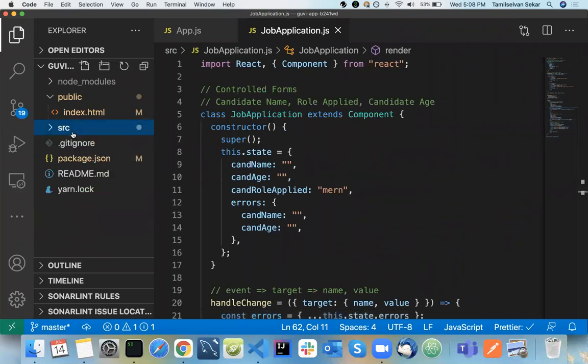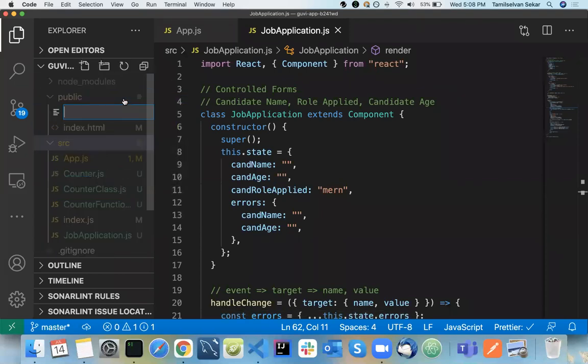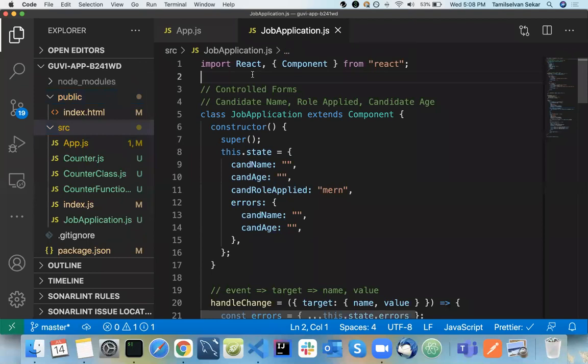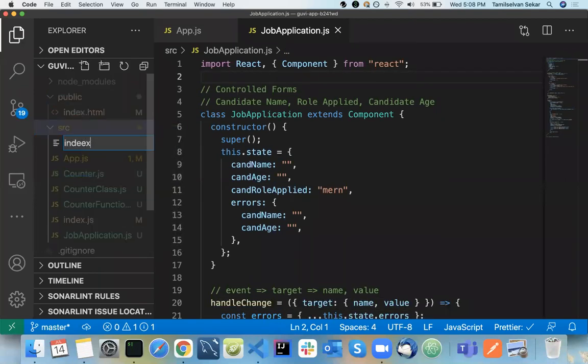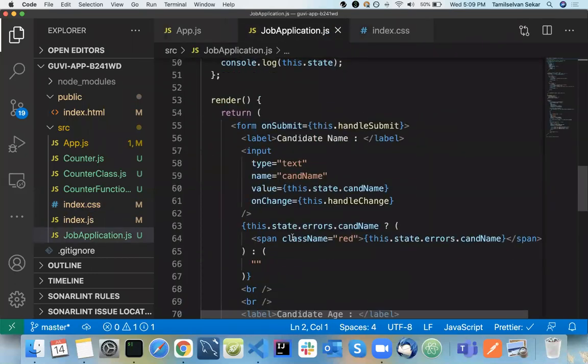For example, you can create a CSS file wherever you want. I can create one here, something like index.css. You just need to import it. Whatever name you want, you can add it here.